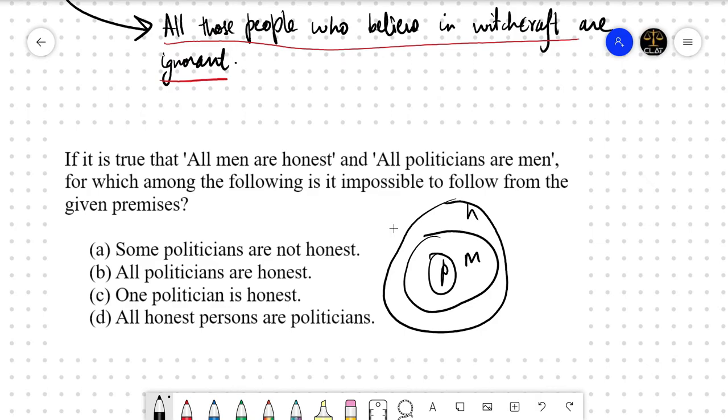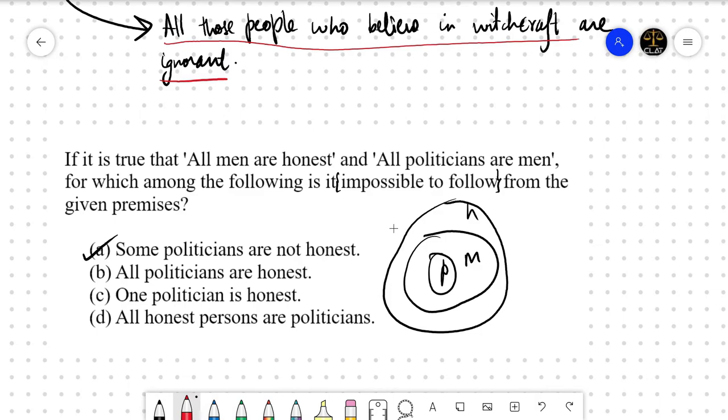Impossible to follow. Is it impossible to follow? A. Yes. Right. All men are honest, and men के अंदर ही politicians है that then all politicians have to be honest, right? Some politicians are not honest cannot be true. Okay. Which means this is in fact a correct option. Impossible to follow, पूछा, right?